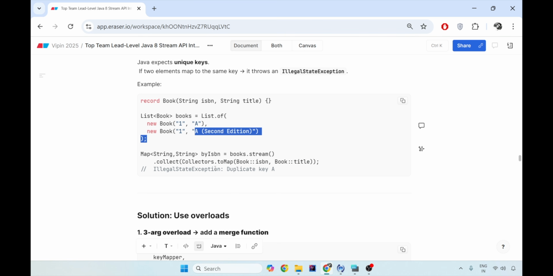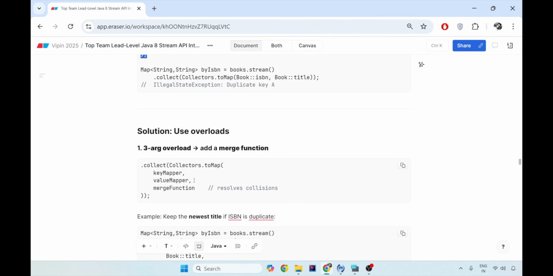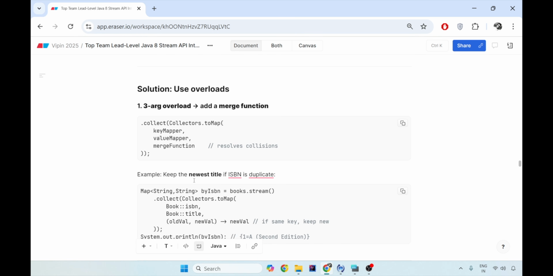The solution to this is the overloaded method that the Java people have already given you. If you're not very sure, and there can be a case where you will have duplicate elements when using Collectors.toMap, then create the key-value pair, but also write a merge function to resolve the conflicts.